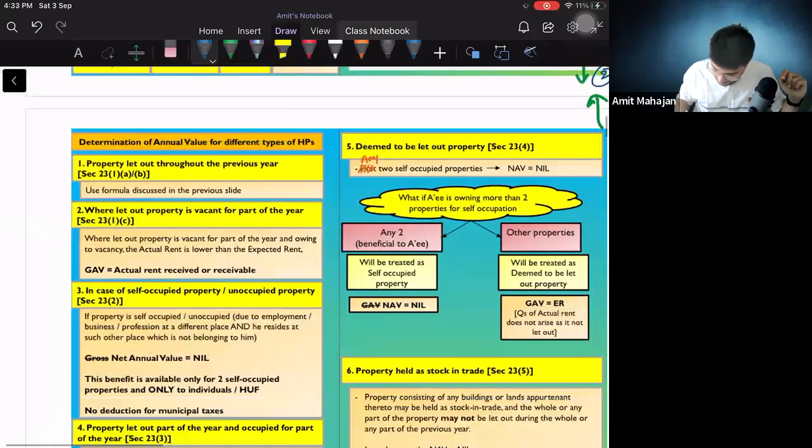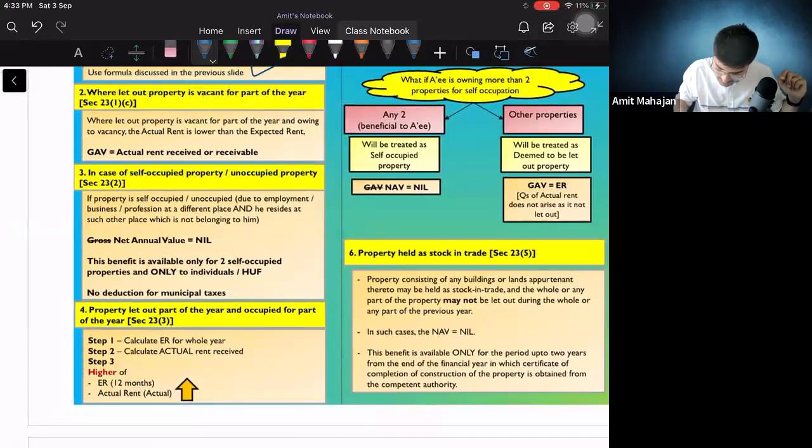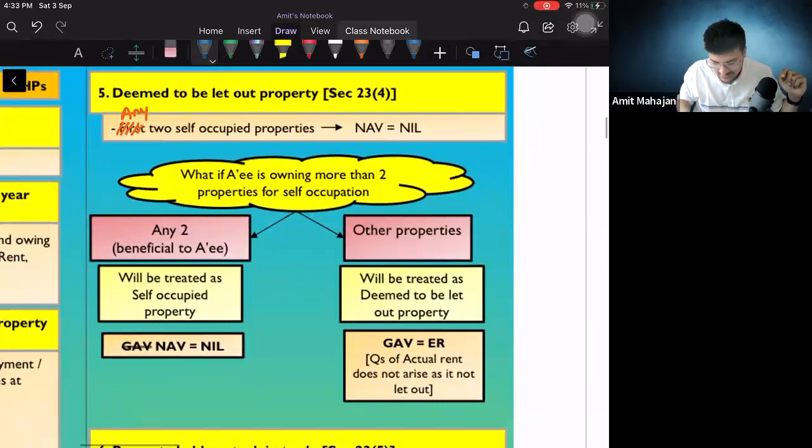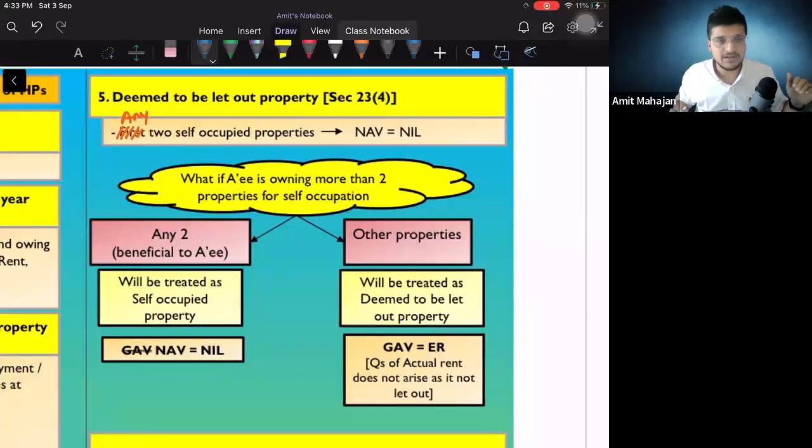Perfect. Okay. Now I will just come here and discuss this last point. There is one concept called deemed to be let out property. What does deemed to be let out property mean? If you have more than 2 residential house properties, then for 2 house properties, any 2 out of those 3 properties will be considered as self-occupied properties. But the third property will be assumed to be given on rent.